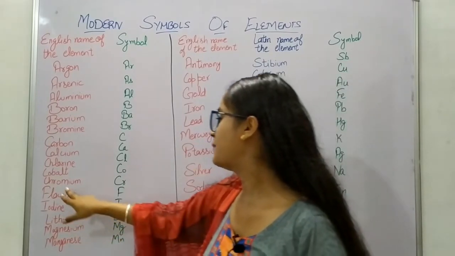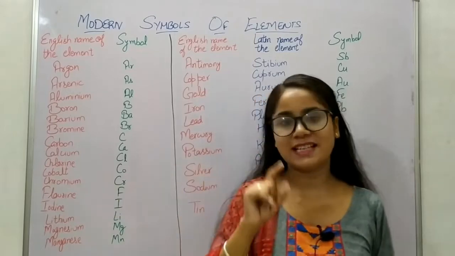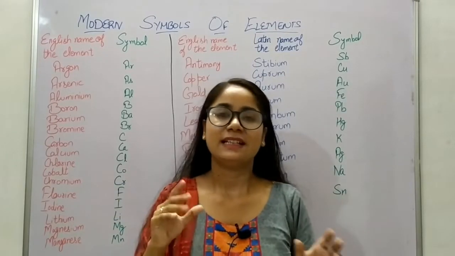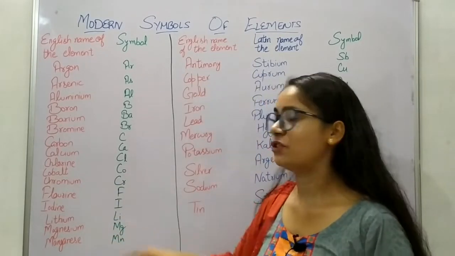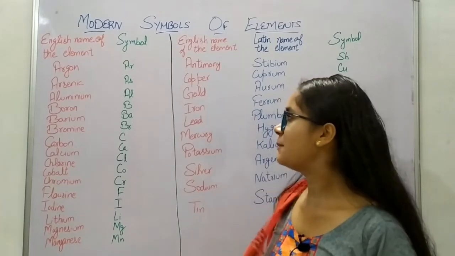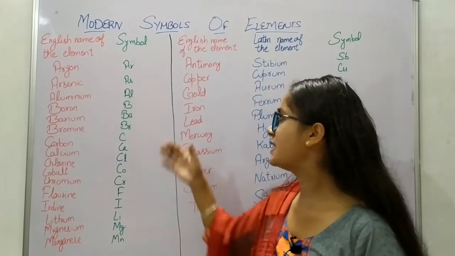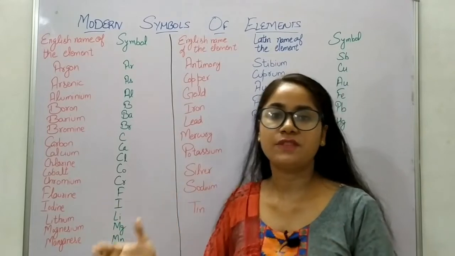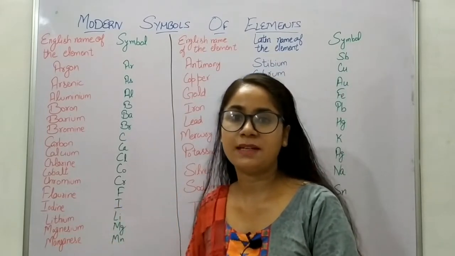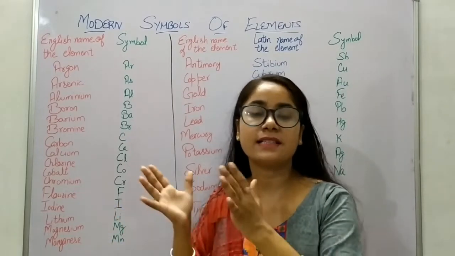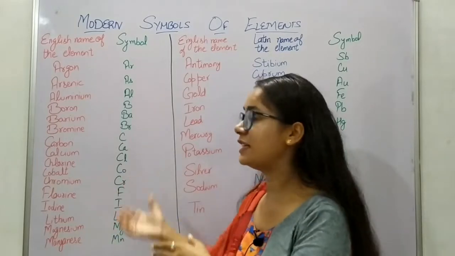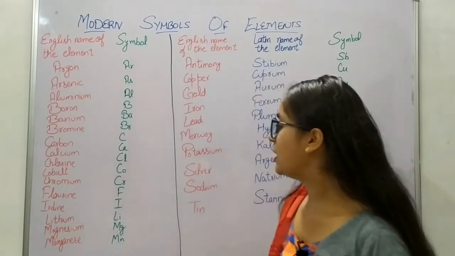Okay. Then comes chromium. It's not Ch for chromium. Many students get confused. It is Cr for chromium. The reason I'm uploading this video is that you all should know the difference between the symbols of the elements, and you all should know the reason why these symbols, why these scientific names were kept.